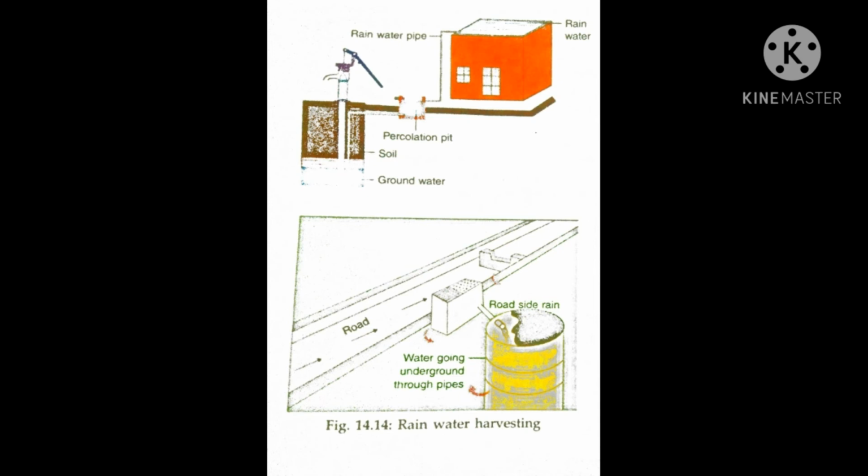Rainwater harvesting also helps in controlling floods by collecting rainwater from the surface and releasing it into storage tanks or deep into the groundwater. These are the advantages of rainwater harvesting.